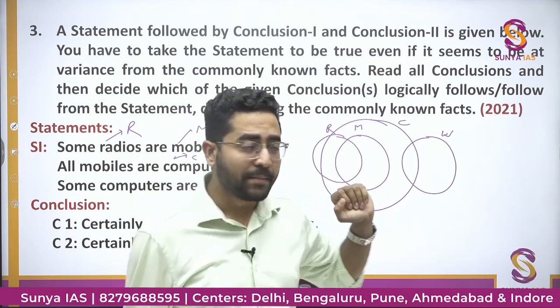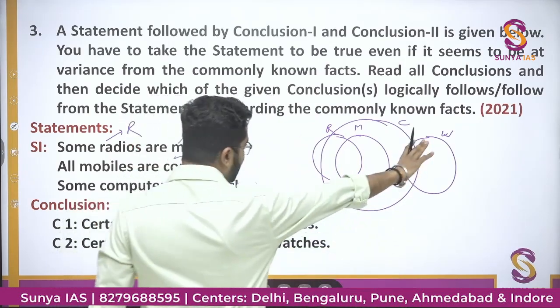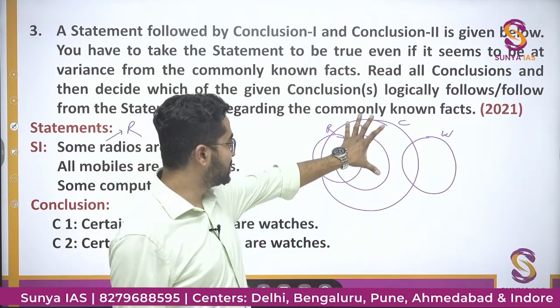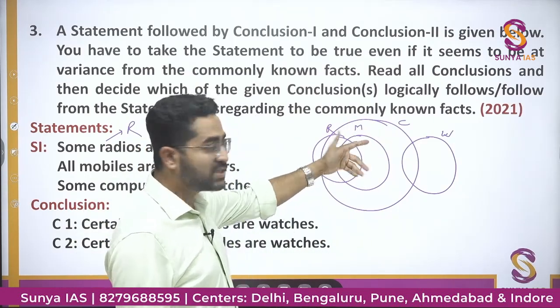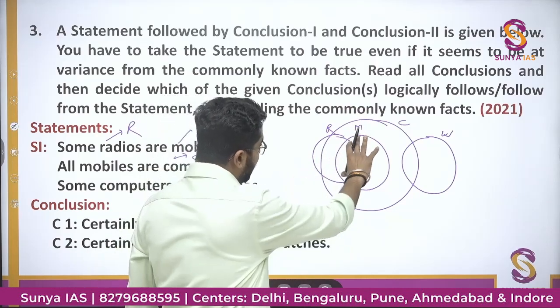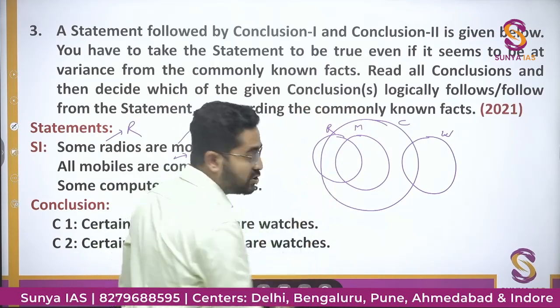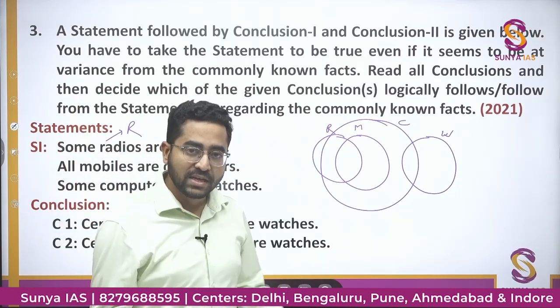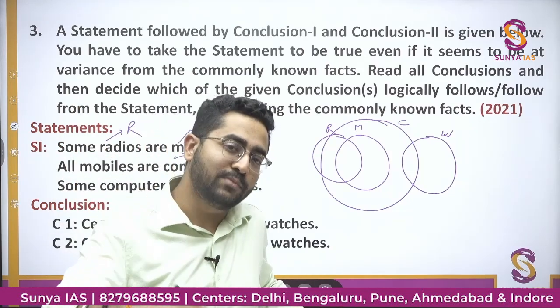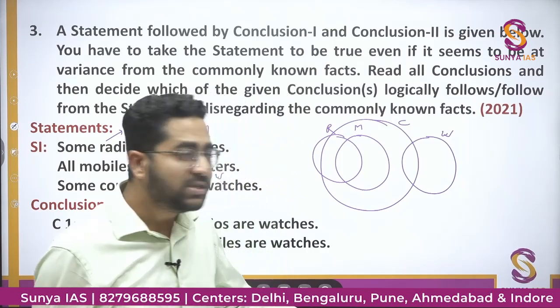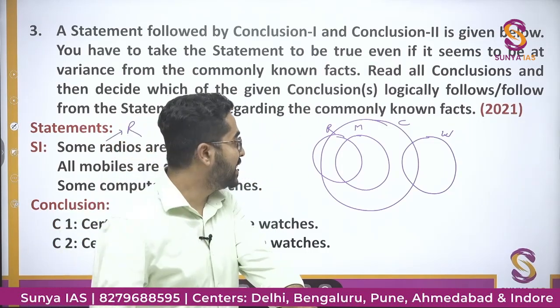So what I will do, मैं एक ऐसा सर्कल बनाऊंगा of watches जो इंटरसेक्ट करे सभी को, because some computers are watches is given, but mobile और radio के बारे में नहीं दिया है. So I will make a circle like this जो हर किसी को इंटरसेक्ट करे, and we are assuming that some radios are watches, some mobiles are watches, and some computers are watches. तो इससे क्या होगा, आपको एक जनरल आइडिया मिल जाएगा ज्यादा.